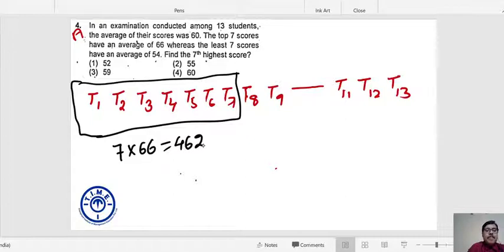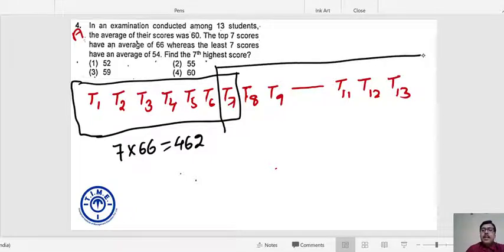Can I say? In a similar pattern, the sum total of the least 7 scores: 8 to 13 is only 6 scores. 7 to 13 is the set of the least 7 scores.